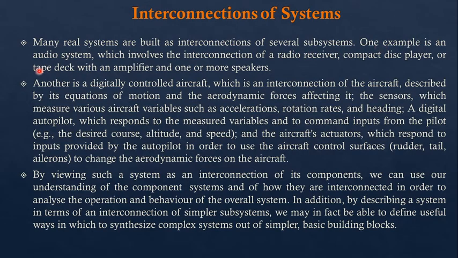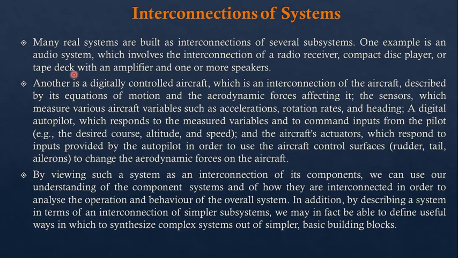One example is an audio system. What is an audio system? It involves the interconnection of an audio receiver, compact disc player, or tape deck with an amplifier and one or more speakers. Here we can see the series connection of different subsystems, that is a radio receiver, compact disc, or tape deck, which generates some kind of electronic signal.